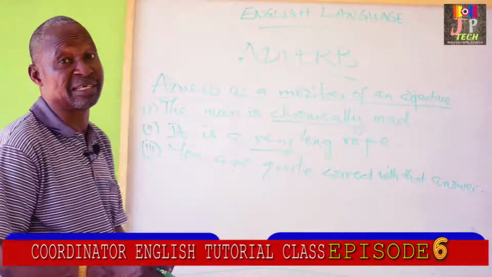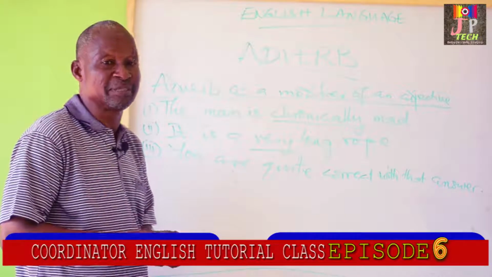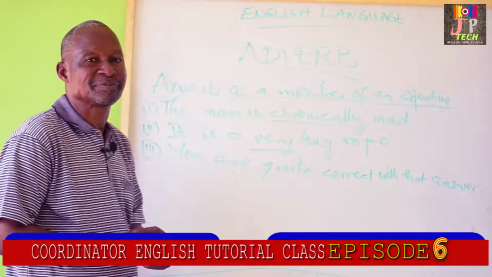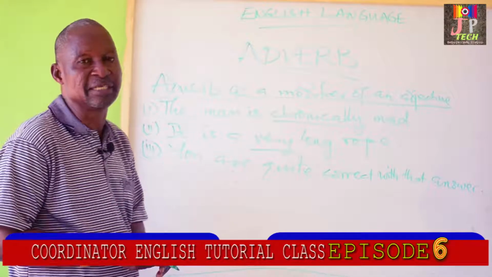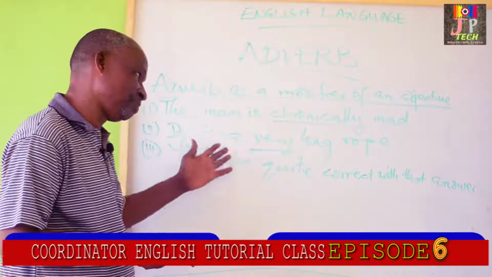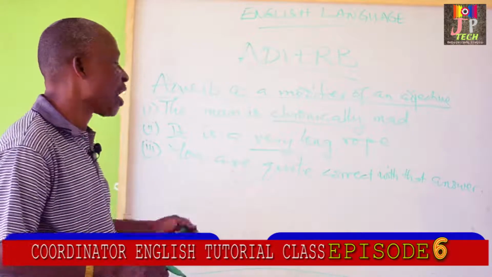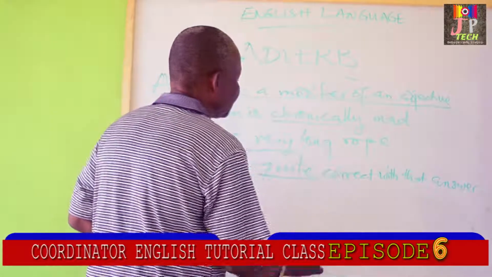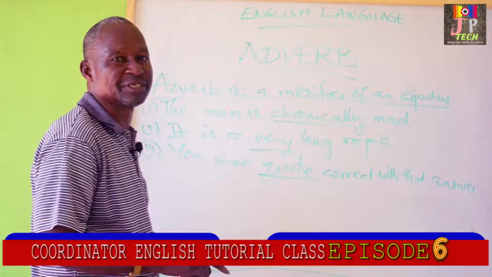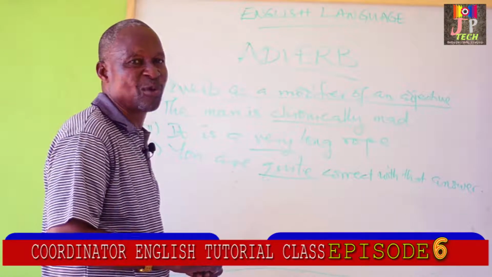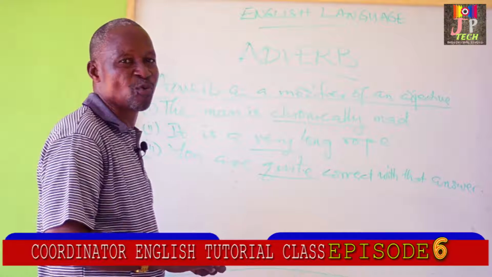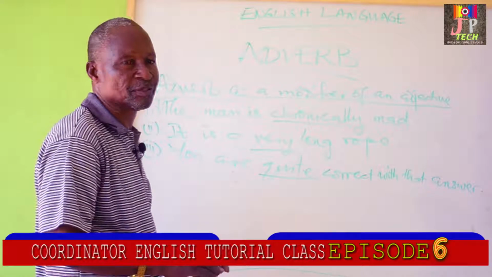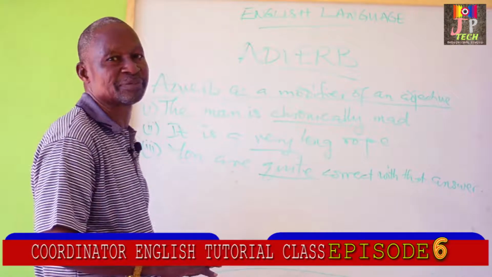You have just given an intelligible answer. It means that you are an intelligent student, an intelligent person giving an intelligible answer. And the teacher replies by saying that you are quite correct with that answer. You are quite correct. Quite here, Q-U-I-T-E. Don't confuse it with quiet. Quiet is an adjective. Quite is an adverb modifying the adjective correct. You are quite correct with that answer.